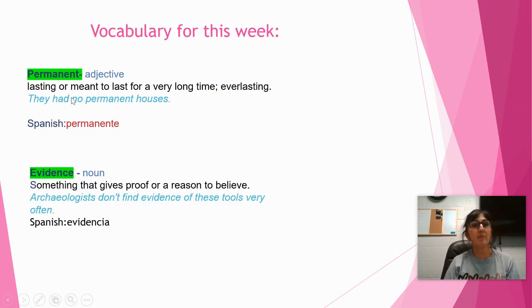So the first one is permanent. Permanent. This is an adjective, and what that means is that it's lasting or meant to last for a very long time. So in the reading, you will see the sentence, they had no permanent houses, meaning that their houses did not last very long. So permanente is in Spanish, the same sounding, but to be permanent means long lasting, kind of like a tattoo, right? A tattoo is permanent, right? It doesn't go away. Something like that is permanent.